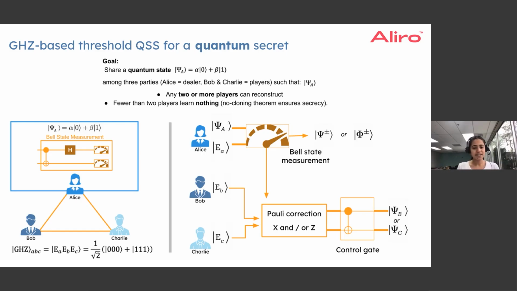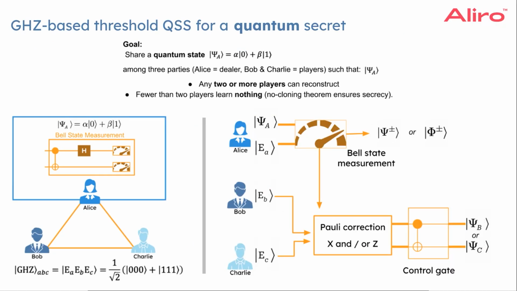So you'll see a lot of equivalence with the protocol that we're discussing today. The key difference with quantum secret sharing is that the dealer, which we'd be defining as Alice, is sharing the secret across two users, and neither of them should be able to reconstruct the state that she wants to share with them. Only if they both collaborate should they be able to reconstruct the state. So having defined the goal, let's dive into how this actually works.